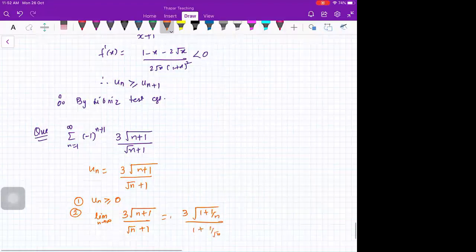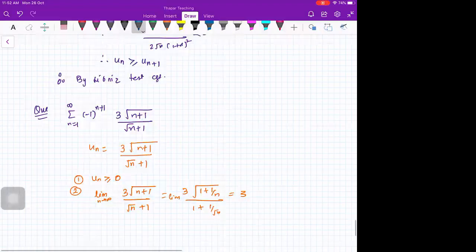Limit is 3. So what should I say? Everybody tell me. Divergent by nth term test. Leibniz test is not valid here. This particular series is divergent by nth term test.